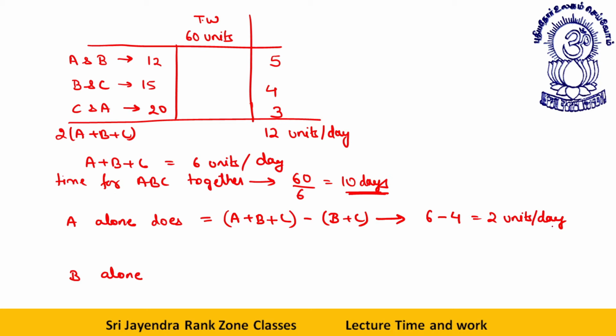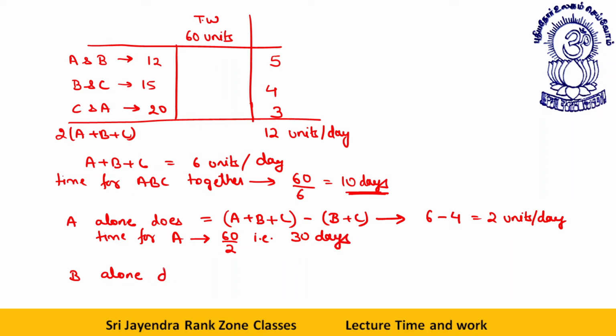So A alone does 2 units per day. That way, time for A will be 60 by 2, that is 30 days. This is clear to all? I'm sure it must be clear to all.